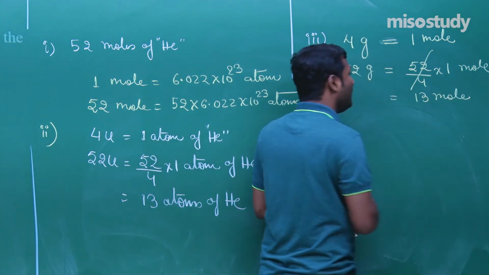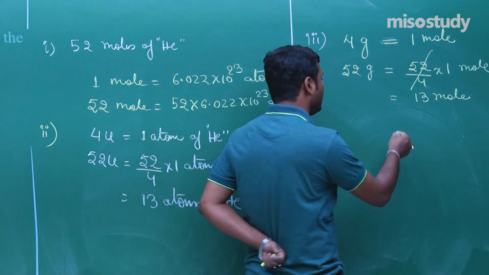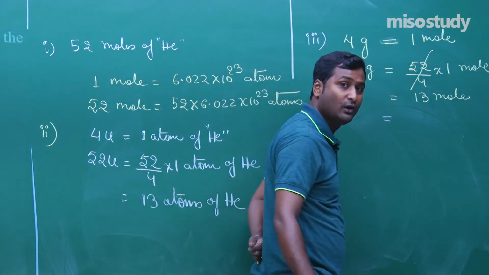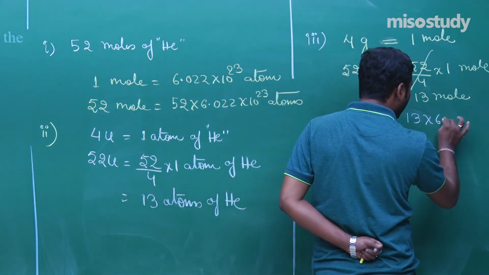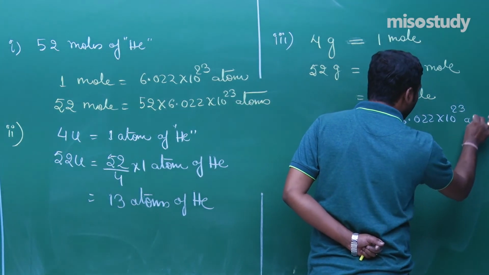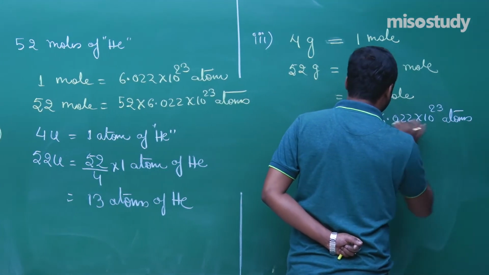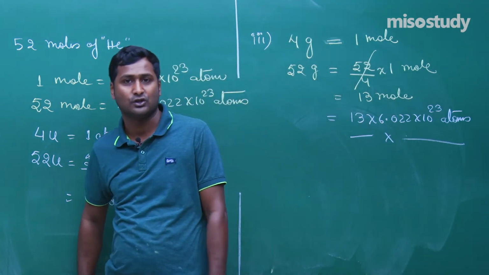Am I right? 1 mole contains 6.022 × 10^23 atoms. So 13 moles will contain 13 multiplied by 6.022 × 10^23 atoms. This is the complete explanation of this question.